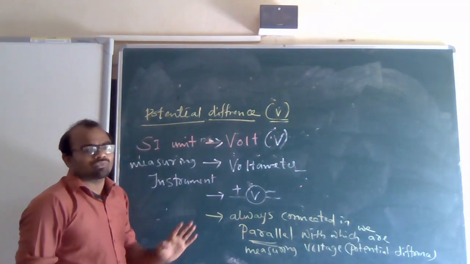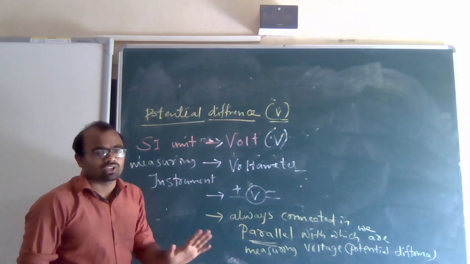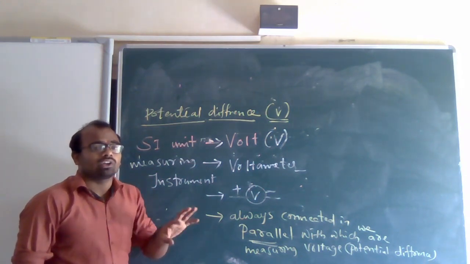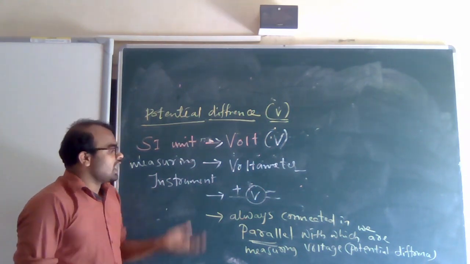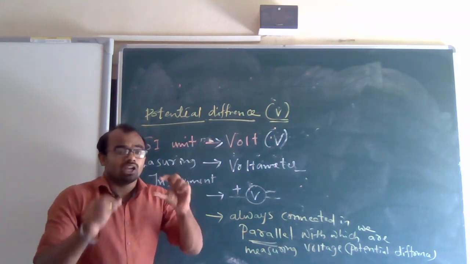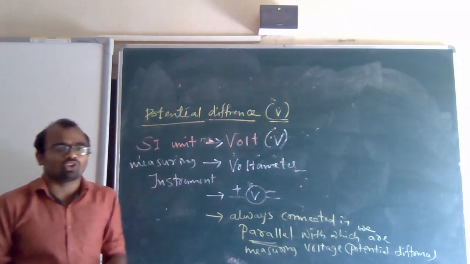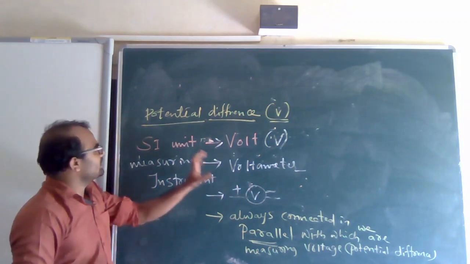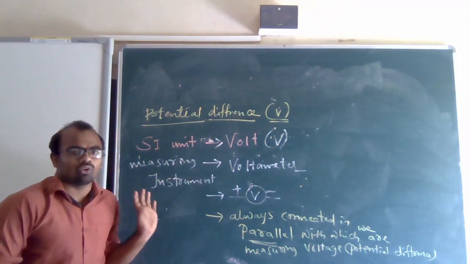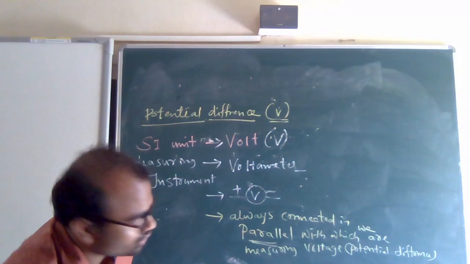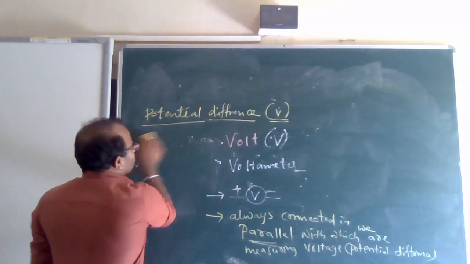Voltage is also same, potential difference is also same. There is no difference between voltage and potential difference. They may ask you the difference between ammeter and voltmeter. So this is regarding potential difference. You understood, I hope. Next we'll learn about the difference between ammeter and voltmeter.